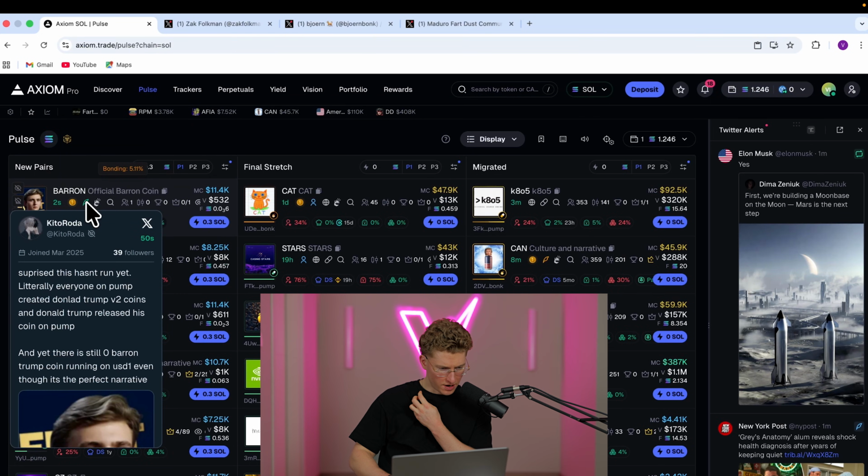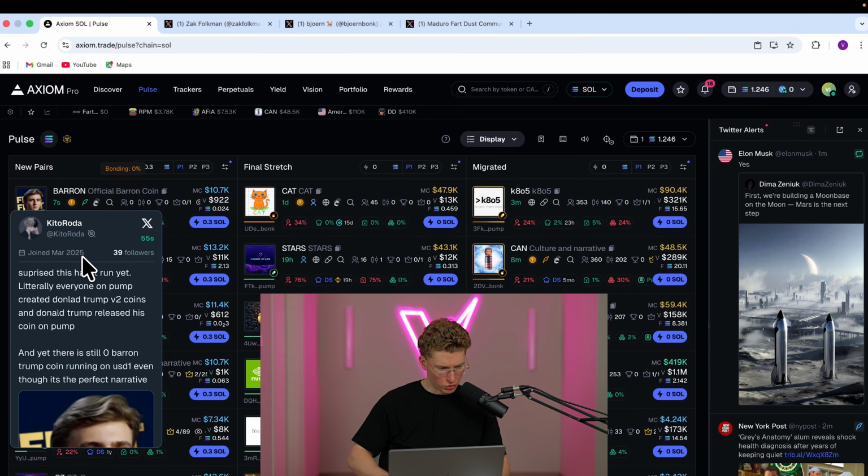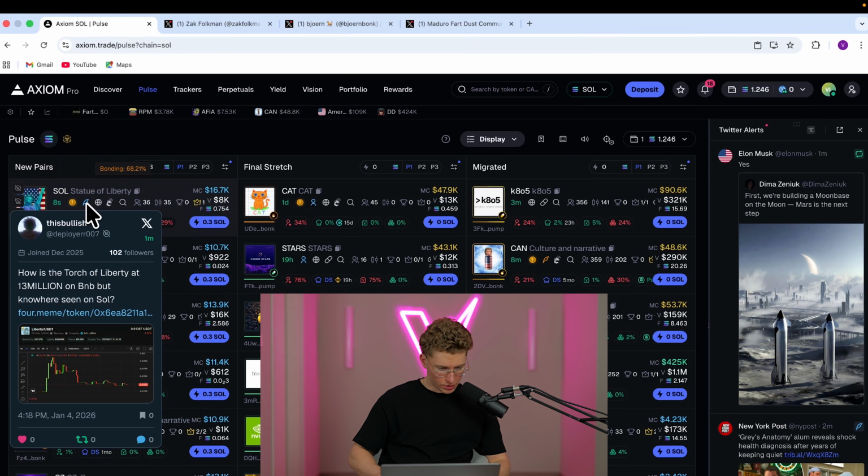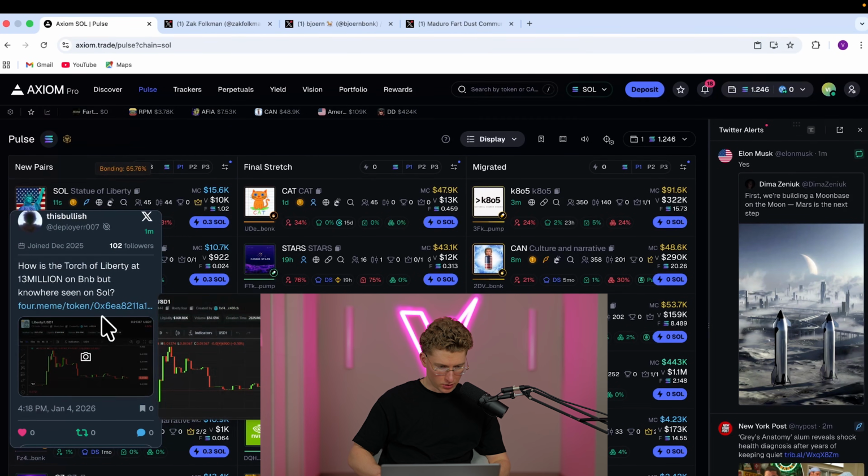Surprised this hasn't run yet. Literally everyone on Pump created Donald Trump's V2 coins, and Donald Trump released his coin on Pump. And yet there's still zero Baron Trump coins even on USD1. Nice try, Statue of Liberty. How is the Statue of Liberty at 13 million on BNB, but nowhere still on Sol?